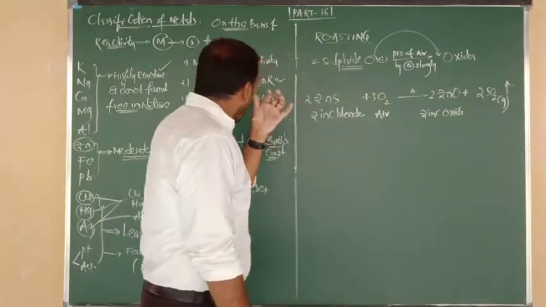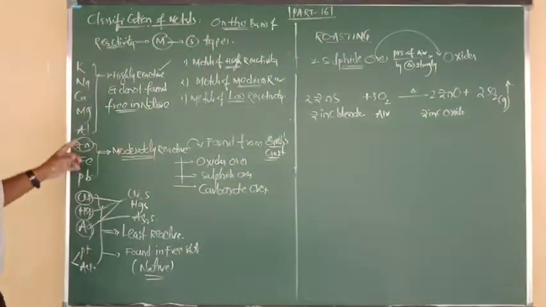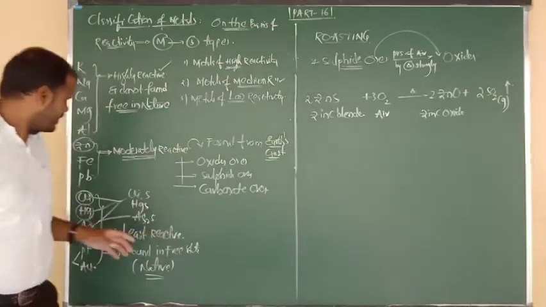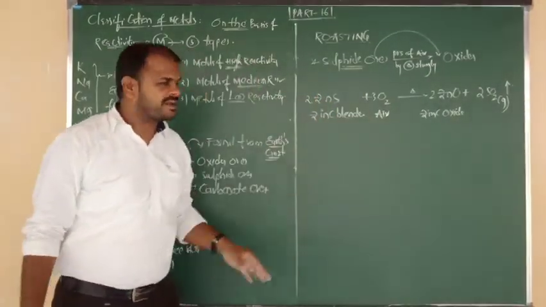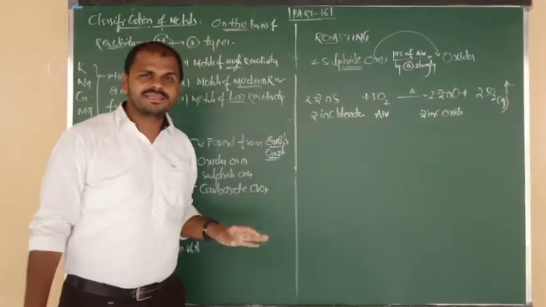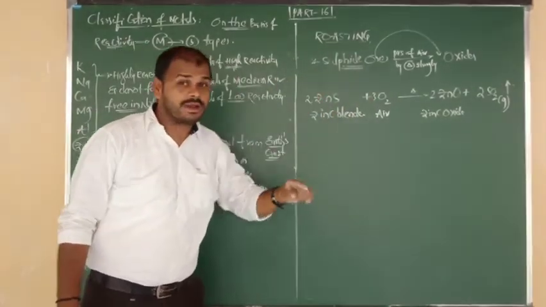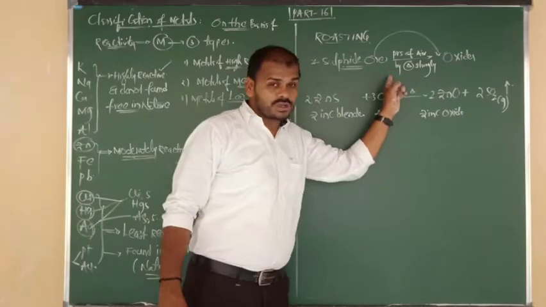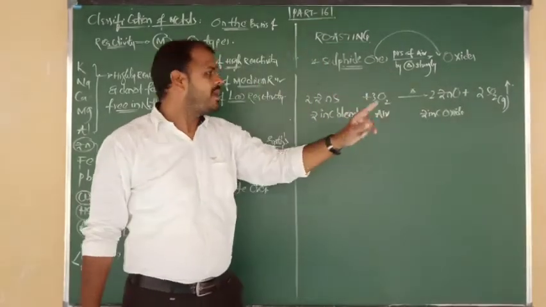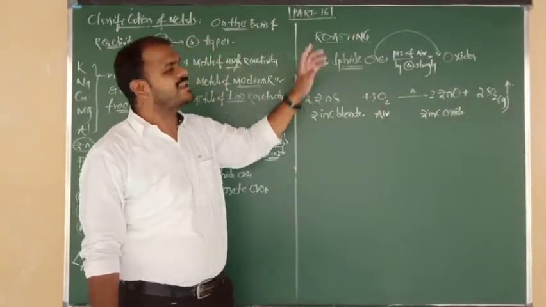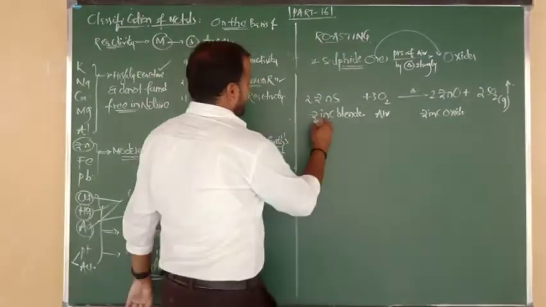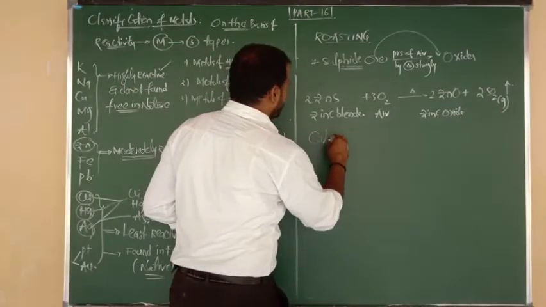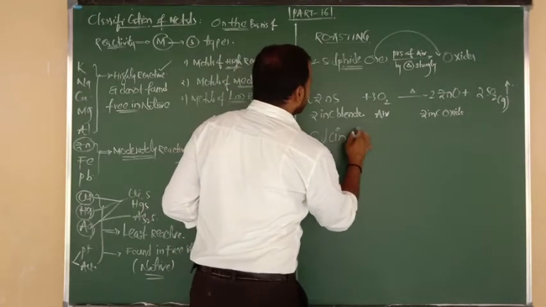Good. The same thing applies not only to zinc sulfide. Zinc sulfide changes into zinc oxide, lead sulfide changes into lead oxide, copper sulfide changes into copper oxide, iron sulfide changes into iron oxide, but only sulfide ores change into oxides by strong heating in the presence of air. That is called what, beta? Roasting. Understood? Good. Next, another method of purification is calcination.